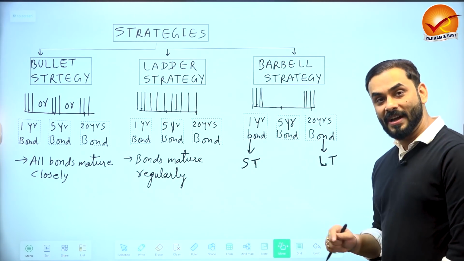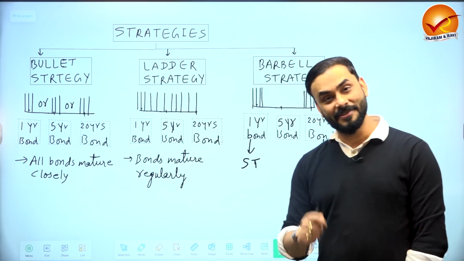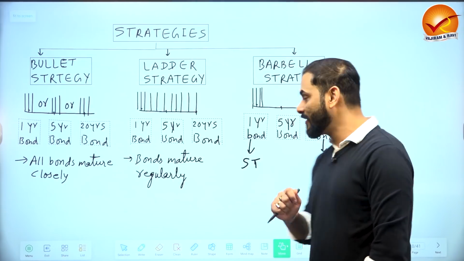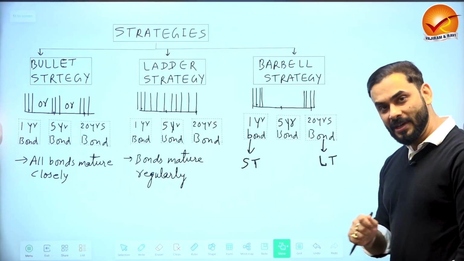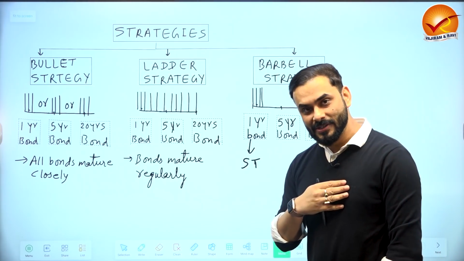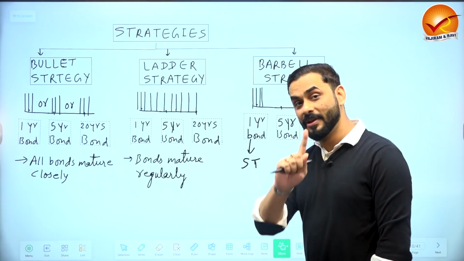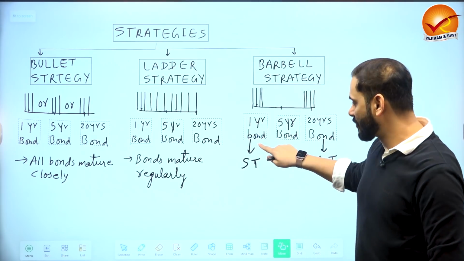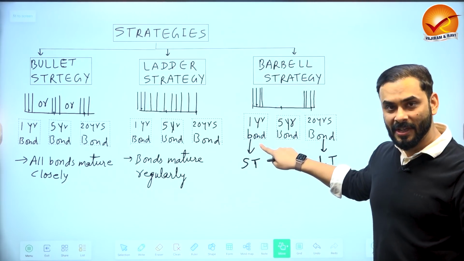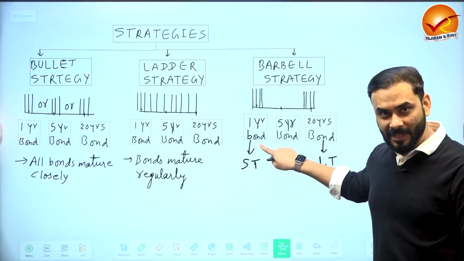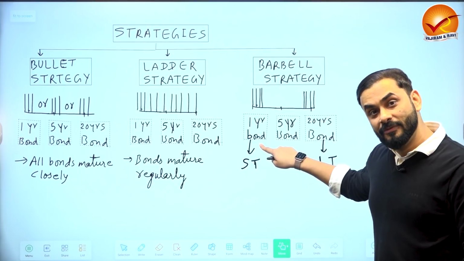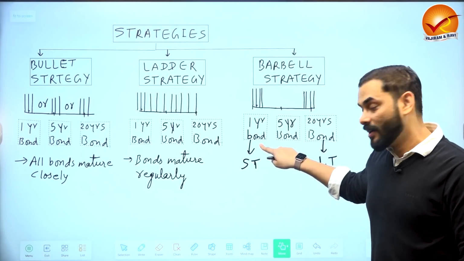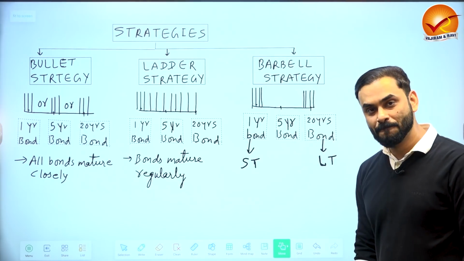Now the third strategy is called a barbell strategy. That's a very important strategy. What is a barbell strategy? In a barbell strategy, if I have 100 rupees, I will invest, I'm giving an example, let's say 80 rupees in a short-term thing, and I will invest 10 rupees or 20 rupees in a long-term thing.